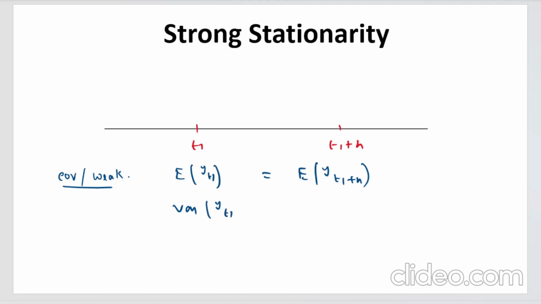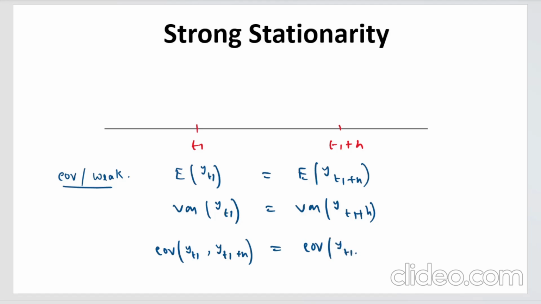Again, the variance of yt1 is exactly equal to the variance of yt1 plus h. And the autocovariance of yt1 and yt1 plus h is exactly equal to the covariance of yt1 plus h minus h, so it is only yt1. So for covariance or weak stationarity, you have to show this for these two time points: expectation same, variance same, and autocovariance also the same. There is no distributional assumption. That is the important thing.